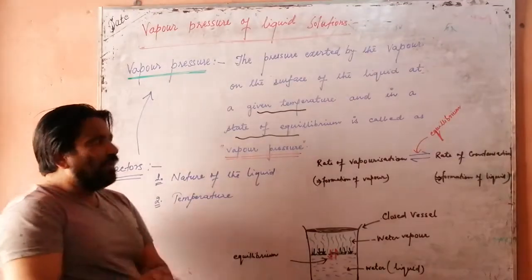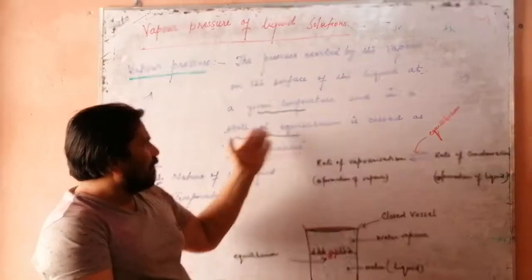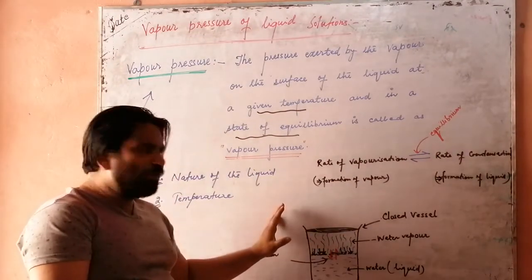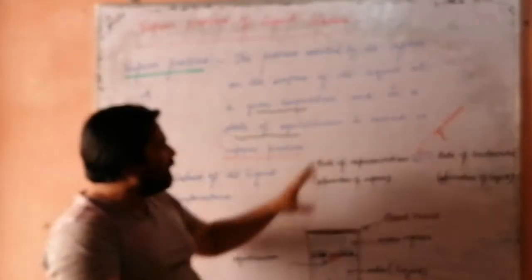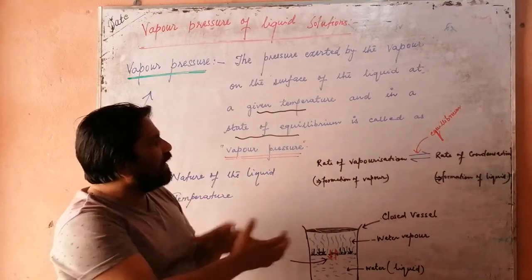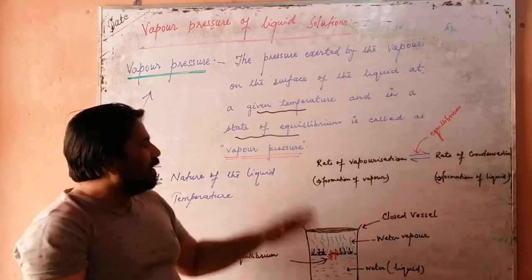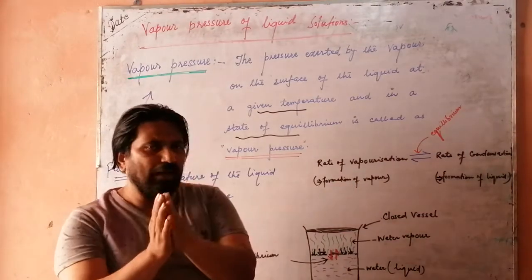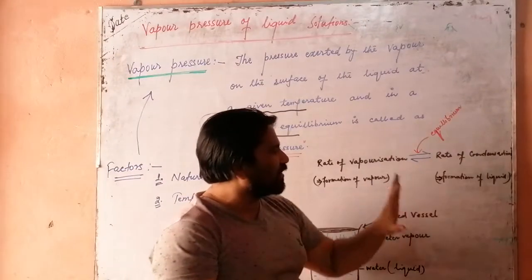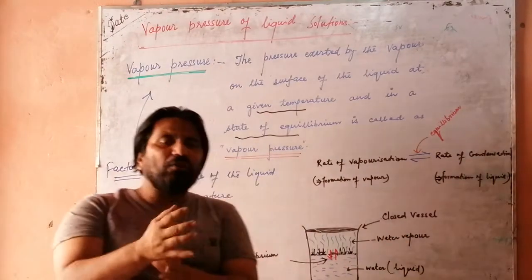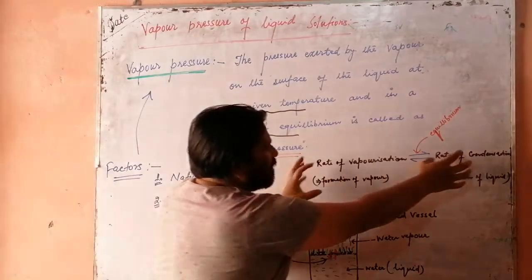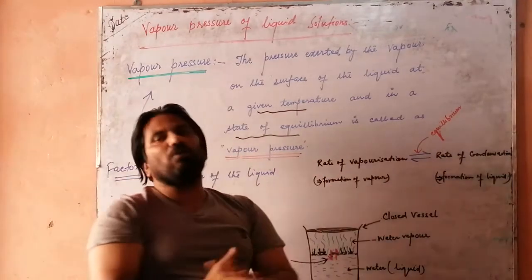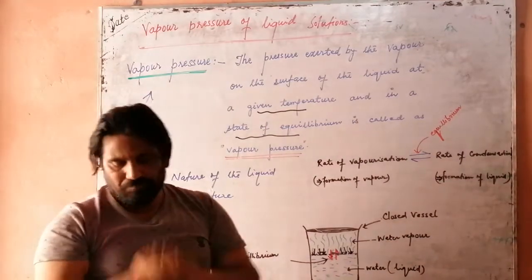So guys, we can also understand the state of equilibrium in these examples. For this example, we have suggested how we can understand the equilibrium. Simply, the rate of vaporization means the formation of vapor, and the rate of condensation means the formation of liquid. When these both rates are almost equal, that condition is called the equilibrium condition. Clear?